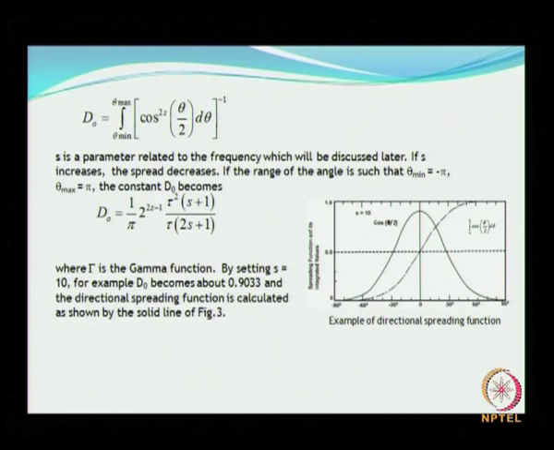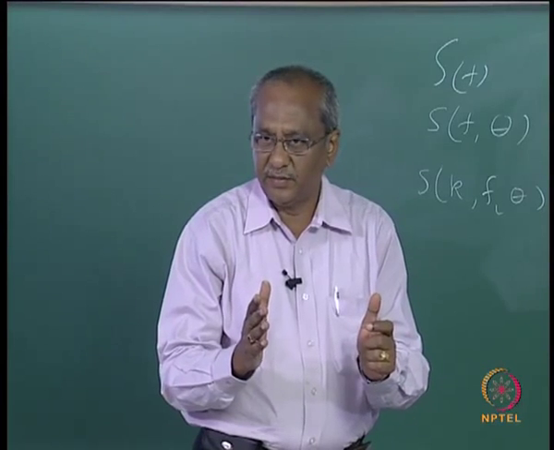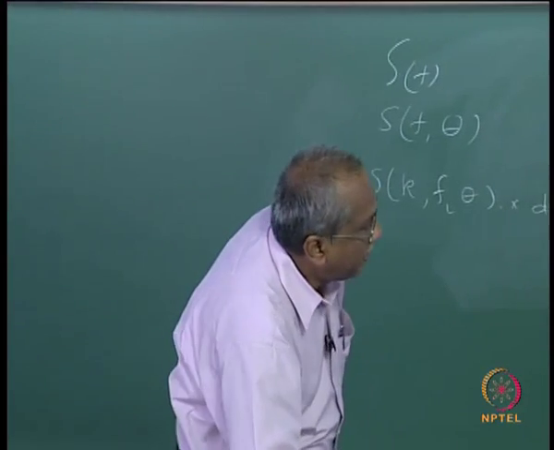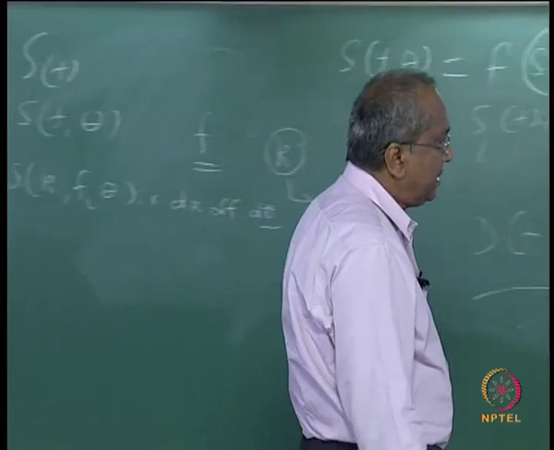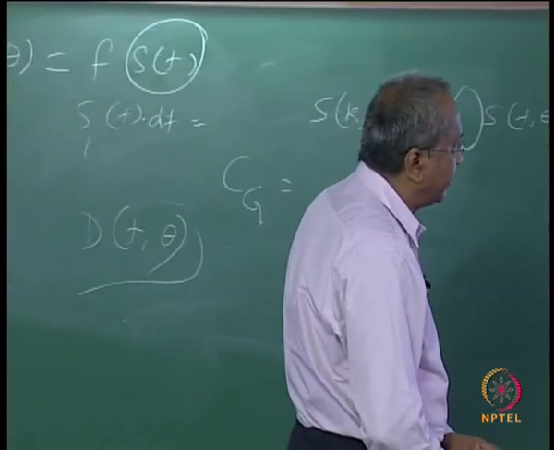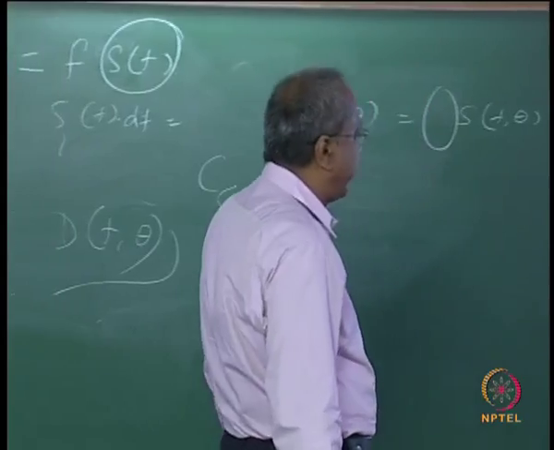But one thing is clear: if the spreading index S increases, the spread decreases. If S increases, the spread decreases from this expression.